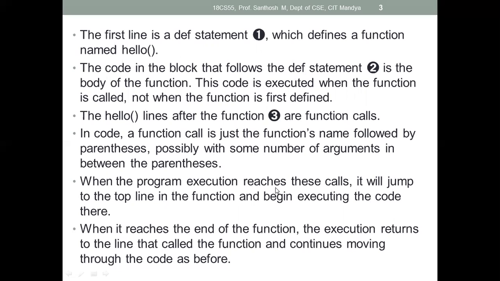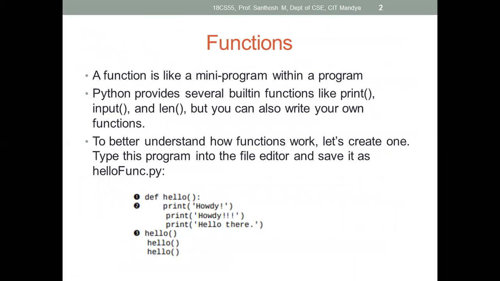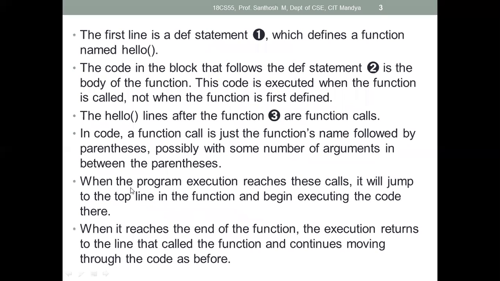When the program execution reaches this call, it will jump to the top line of the function and begin executing the code. So here you see, when your program execution starts, first the function will be defined. This code is read by your software but not printed. Next it will jump to the function call. When you call this function, it comes to the top again and starts executing the code of the function. That thing they mention here: when it reaches the end of the function, the execution returns to the line that called the function and continues moving through the code as before.